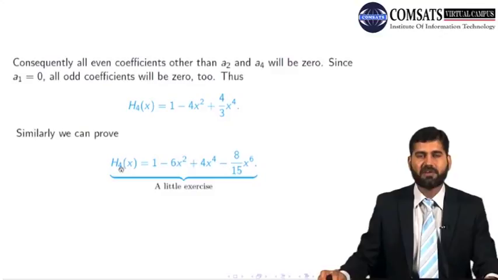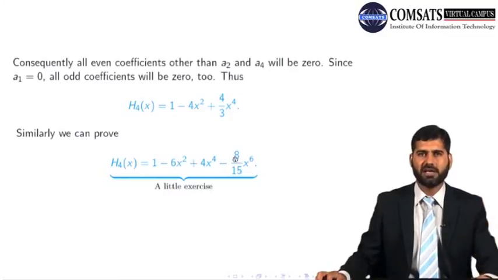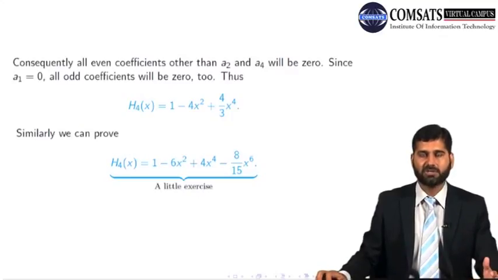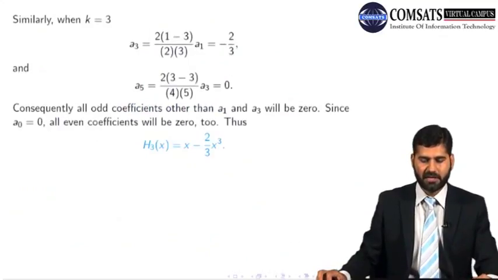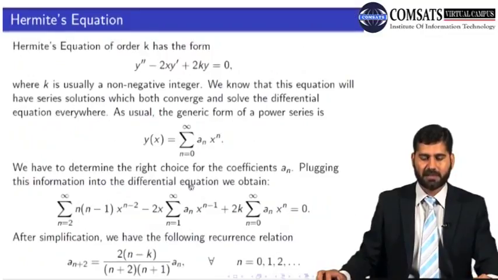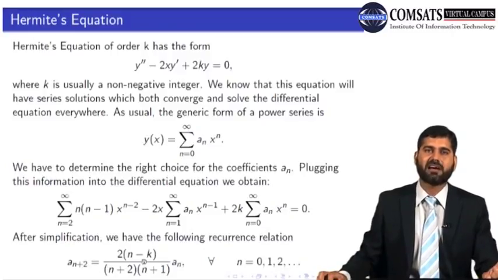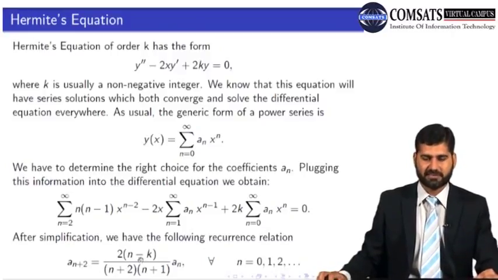This is the Hermite polynomial of order 6. Similarly, we can do that. Let me prove it for you. This is 6, not 4. H6 of x is of order 6, and how we got that, let's do it. It's a little exercise. I thought I would leave it for you guys, but I have time in this lecture, so why not do this? As I promised, if I get some time at the end, I will prove this recurrence relation for you. So let's prove this recurrence relation and then get the Hermite polynomial of order 6.